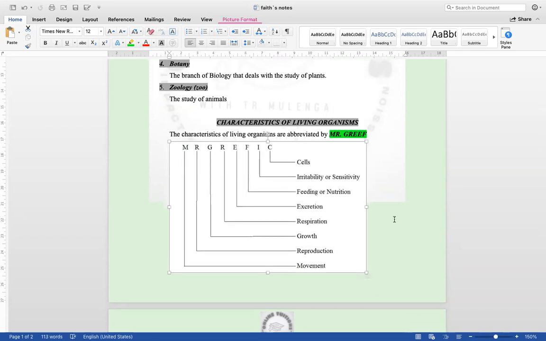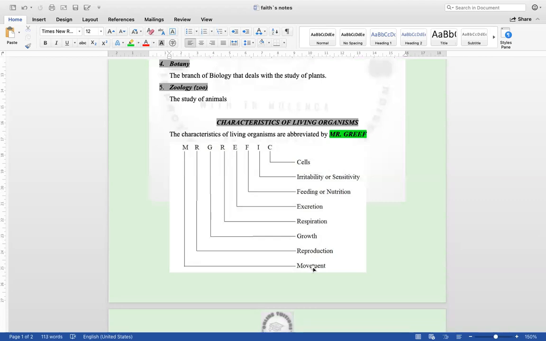The first M on Mr. Griff stands for movement, meaning you as a living organism, you should have the capacity to move from one point to the other without waiting for any force to be applied on you.